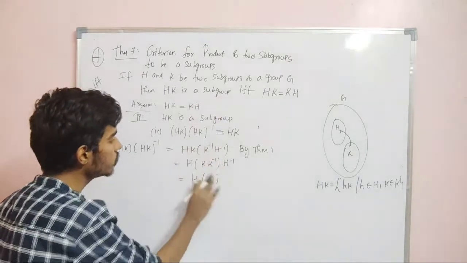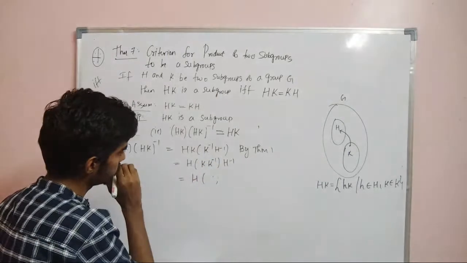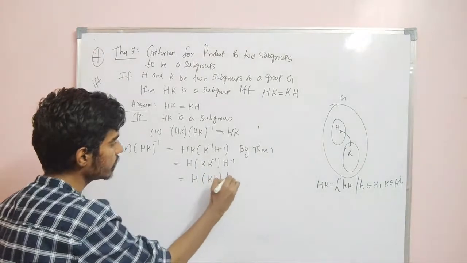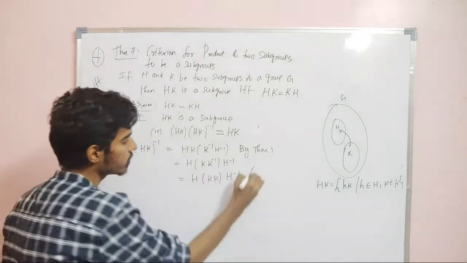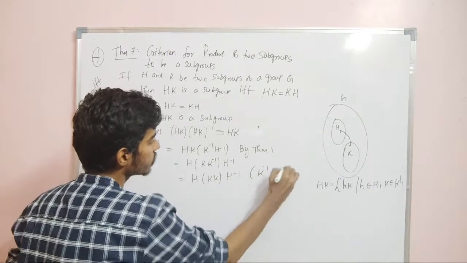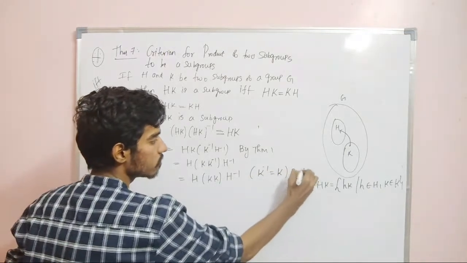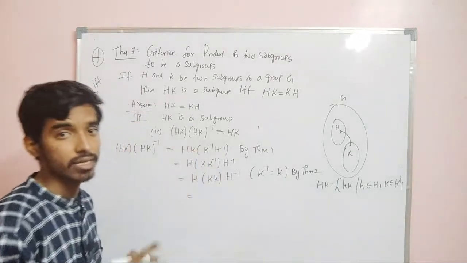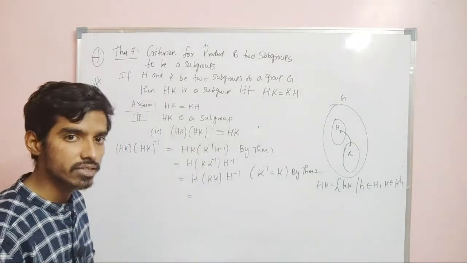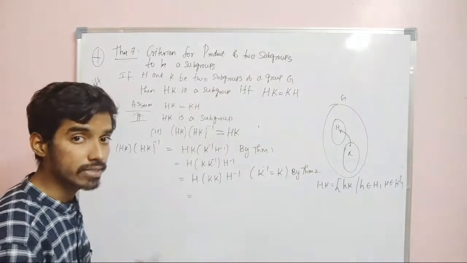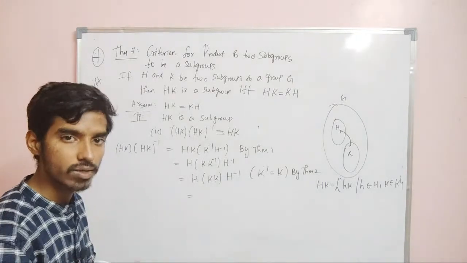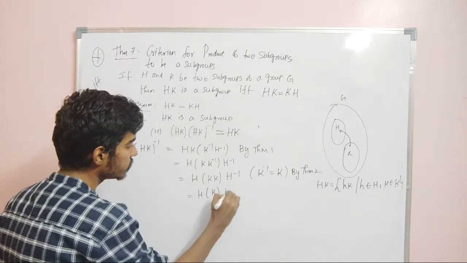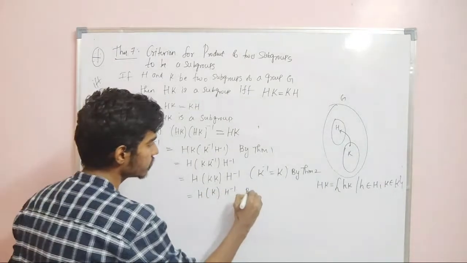If K is a subgroup, then, okay. Now I can write this as K into K H inverse, right? So K inverse is same as K by theorem 2. And by theorem 3, what is theorem 3? If H is a subgroup, then H into H is same as H. Now here K is a subgroup, so therefore K into K is same as K. So therefore H into K H inverse. This is by theorem 3.